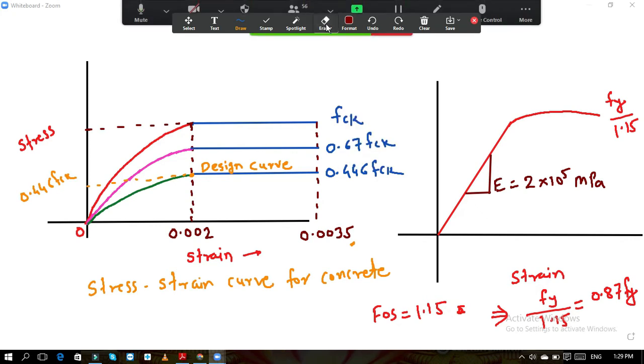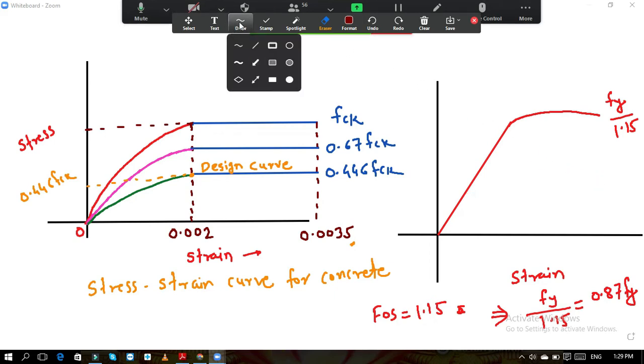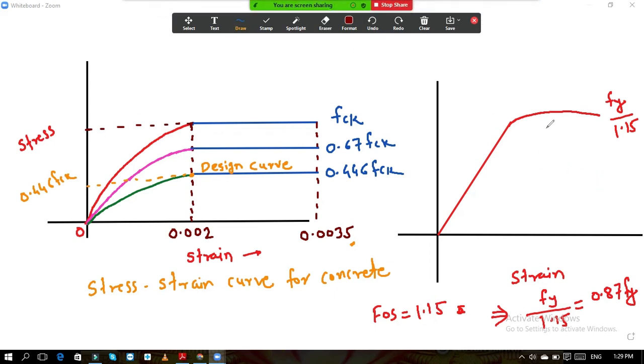But now, how do I get the strength? What is the maximum stress? If you see these points, there is no horizontal line where the stress is constant, because as the strain increases there is some change in the value of the stress.